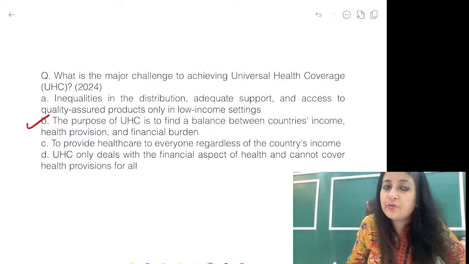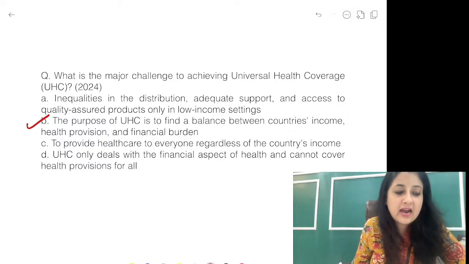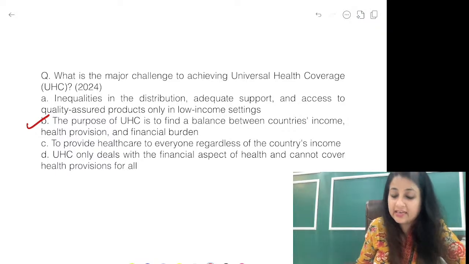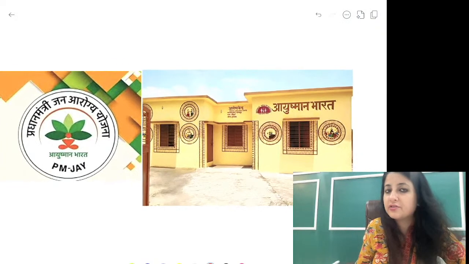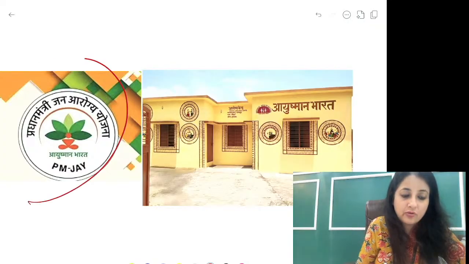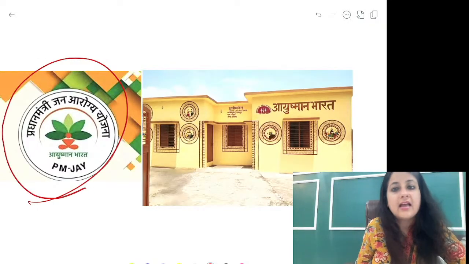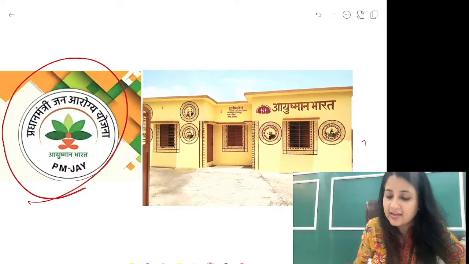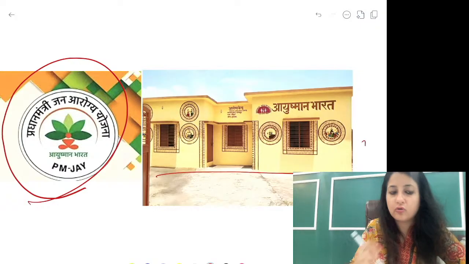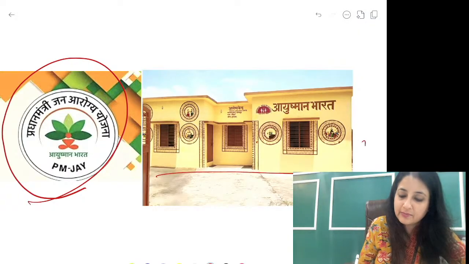Alright, now to provide healthcare to everyone, we are trying to stress on that. And in India, what is the program which is focusing on that? You all know it is Ayushman Bharat. Ayushman Bharat के बारे में you should study each and every point which has been discussed in our image based session. ये logo आ सकता है. What is this logo that you see over here? Can you put in the comment section the logo of this is? ये logo Ayushman Bharat नहीं है.